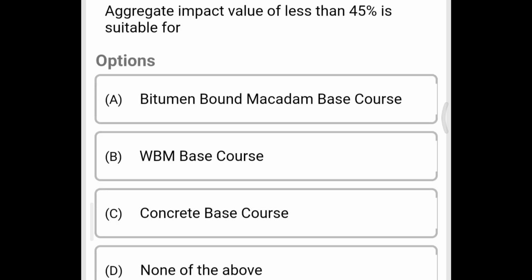Next question, aggregate impact value of less than 45% is suitable for option A bitumen bond macadam base course, option B water bond macadam base course, option C concrete base course, option D none of the above. The correct answer is option C, concrete base course.